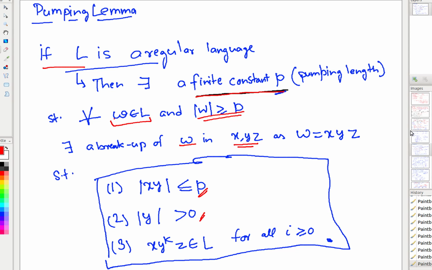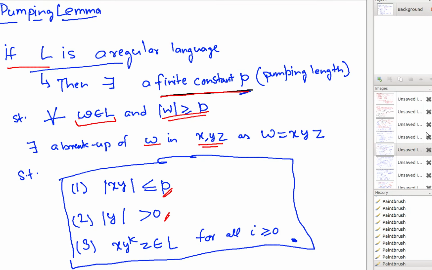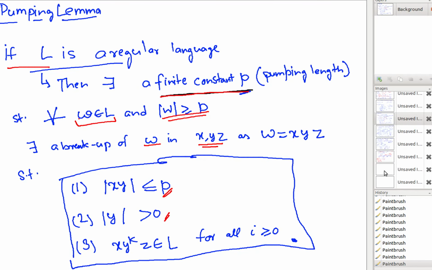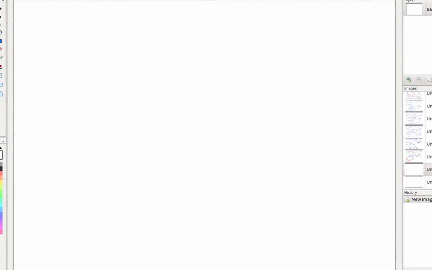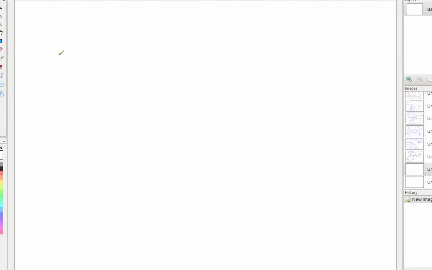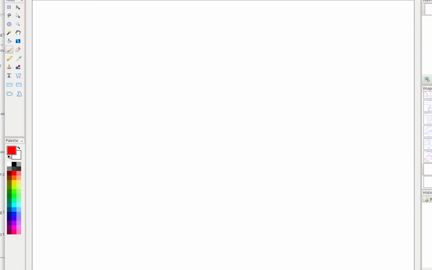And exactly that's the crux of this lemma, that whenever you are given a language, to prove that it is not regular, you can use this tool. So let's take the language that we already wrote.